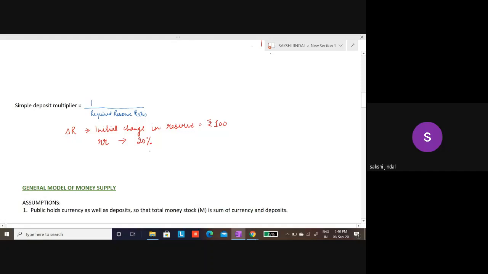So as per this formula, what would be my change in deposits due to the change in initial reserves, which will be 1 upon RR. This is 1 upon 20%, which is 5. And I know this is equal to 100. And when this goes here, this gives me my overall change in deposits, which is 500 rupees.